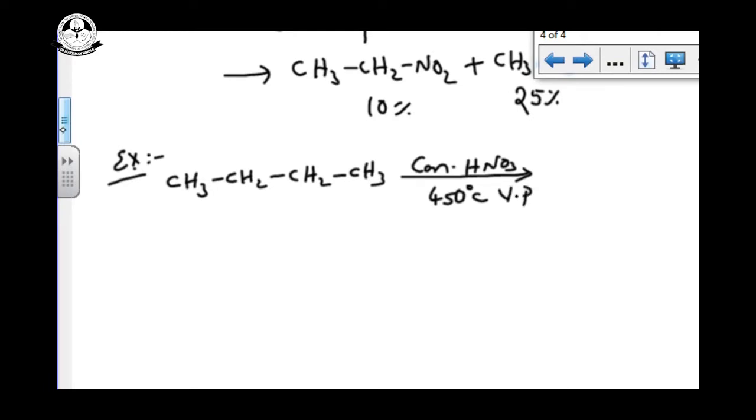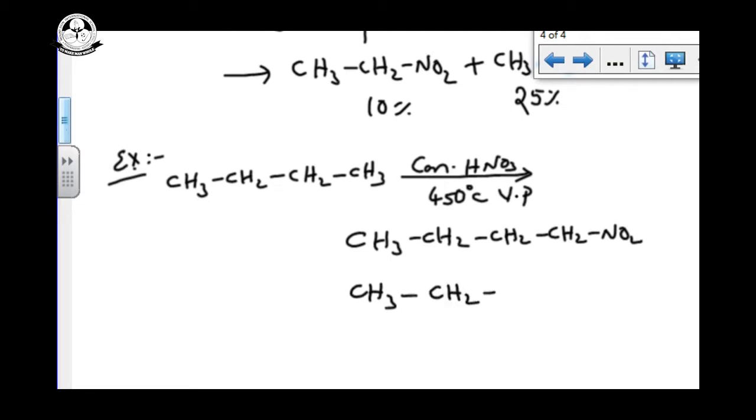How many products will come? CH3, CH2, CH2, CH2, NO2, if the NO2 is attached to the first carbon. If the NO2 is attached to the second carbon, CH3, CH2, CH(NO2), CH3, like this we can get the product.